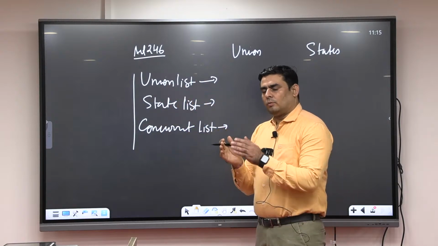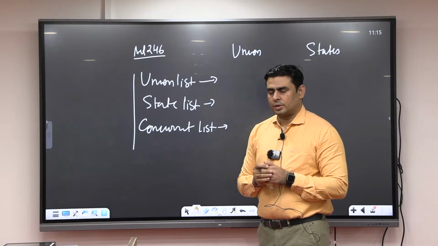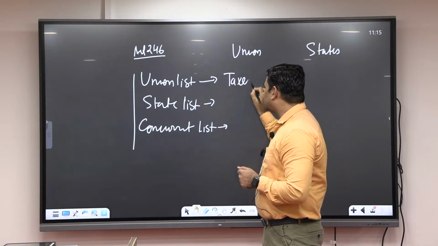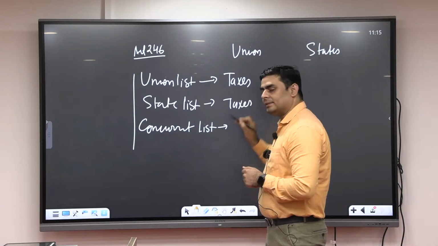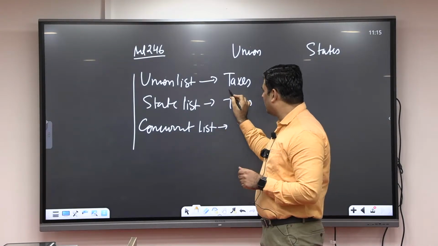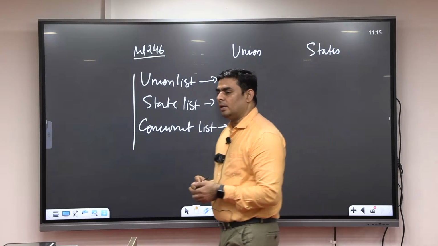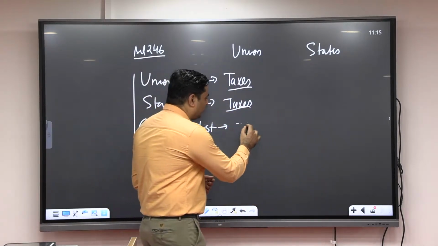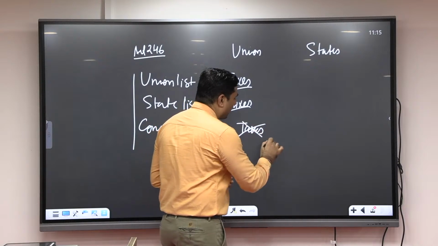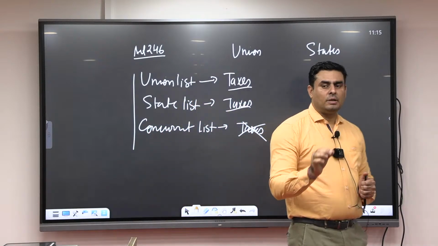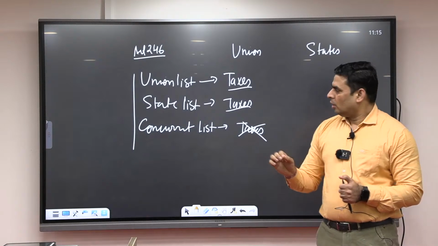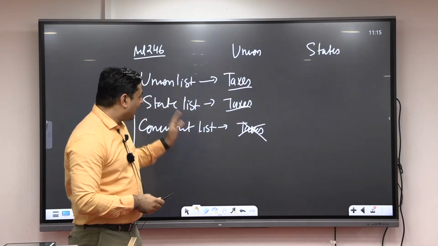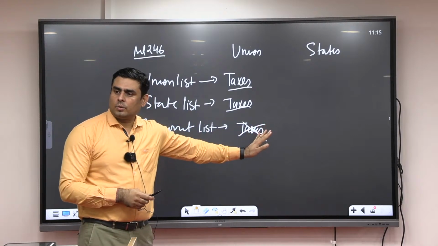Union. So when the power is distributed under the Constitution, the power to tax was given to states as well as to whom? Center. So both got the power to tax. But in the original Constitution and before GST, no tax was mentioned in the concurrent list. Means either tax will be applicable by the union, or it will be by states.